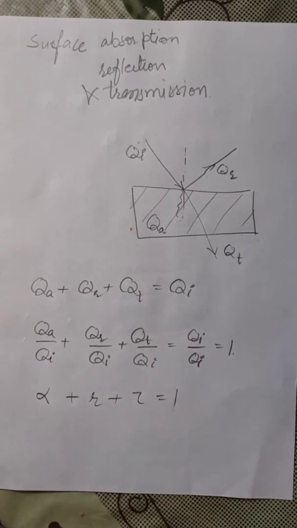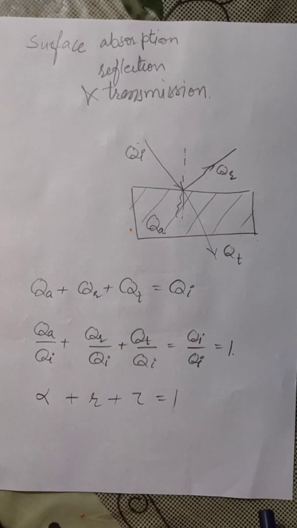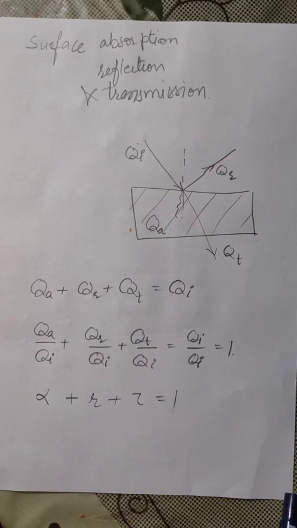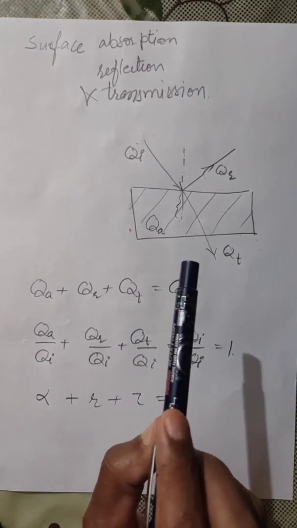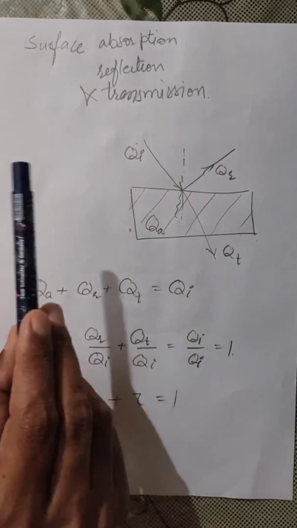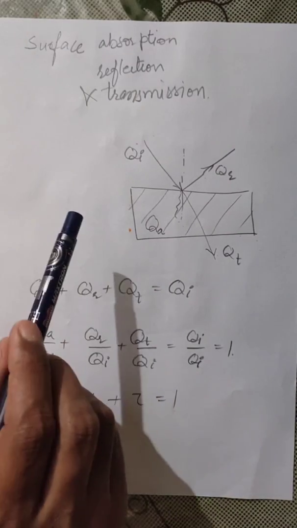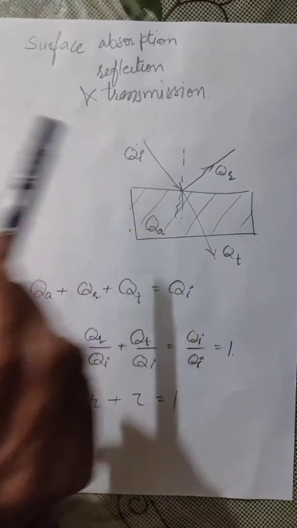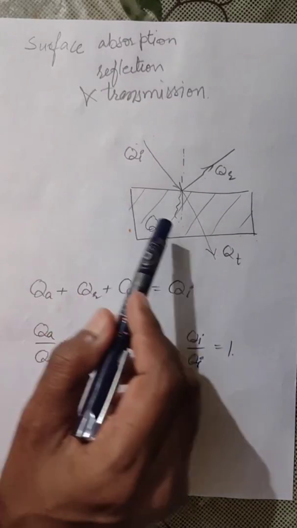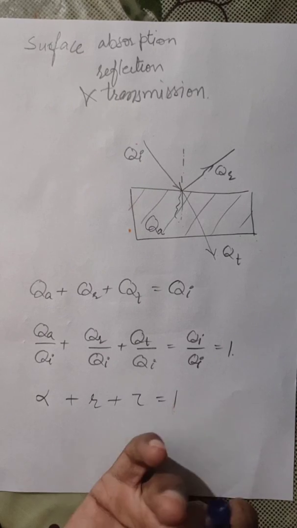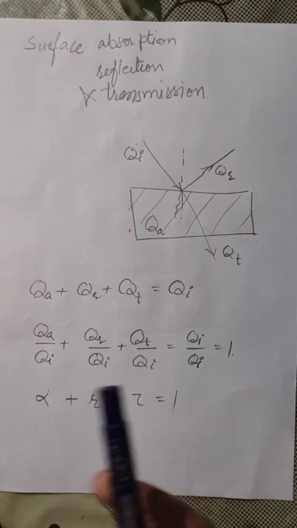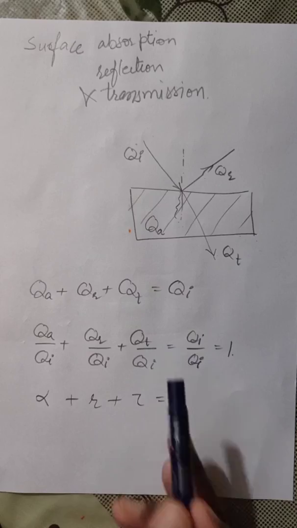Okay, let's start with the next topic. To understand surface absorption, reflection and transmission, we are going to draw a diagram. We have a solid surface upon which some amount of energy is incident. That amount of energy is Qi. It is striking the surface. Now what will happen to that Qi amount of energy which is incident upon the surface? It is divided into three parts.